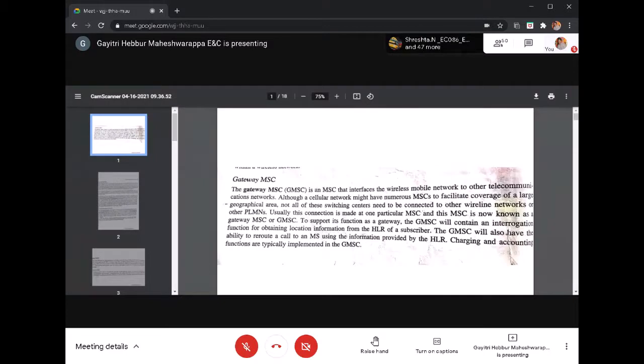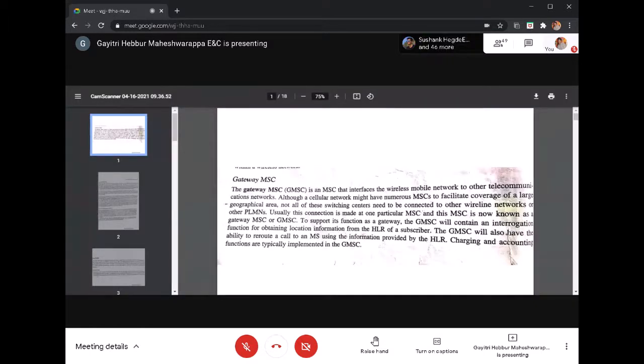In the previous block diagram we studied up to the authentication center and equipment identity register. These are databases used inside the network switching system for authentication, encryption and security purposes. The equipment identity register is a database stored globally in the GSM Association, which validates the status of the mobile subscriber device: how many mobiles are working, how many are not, and how many are listed as blacklisted.